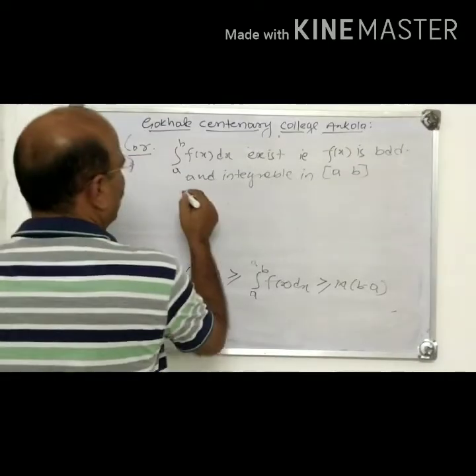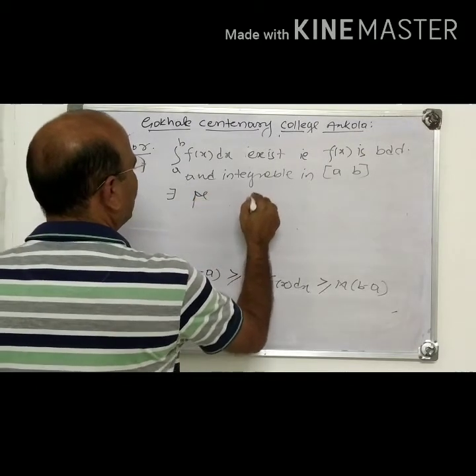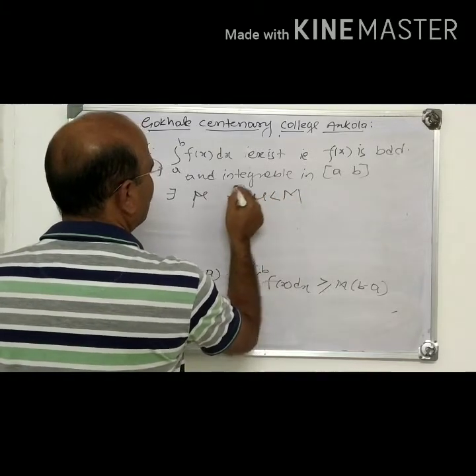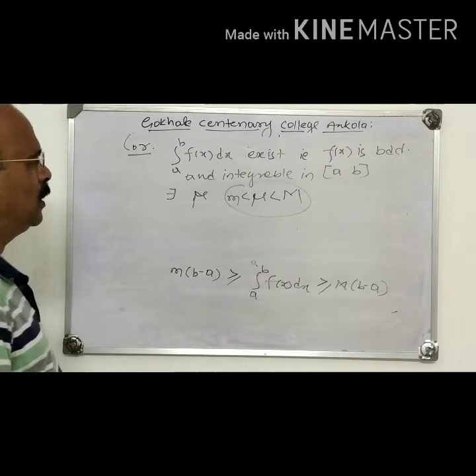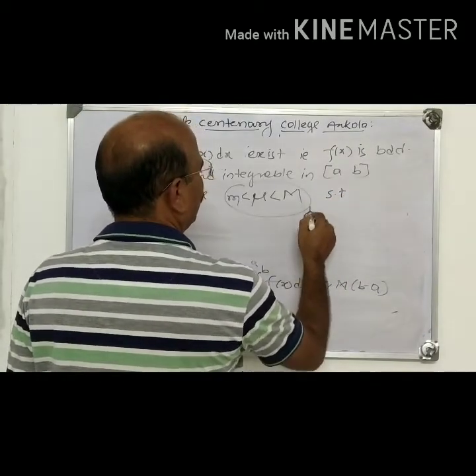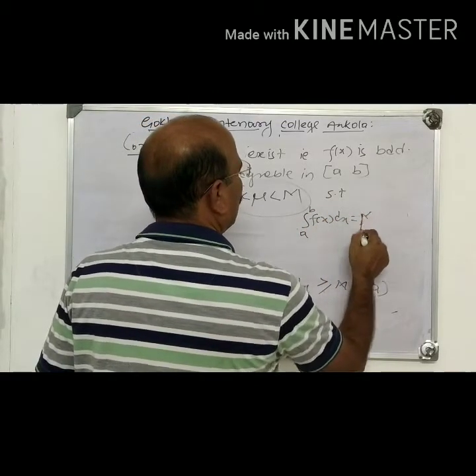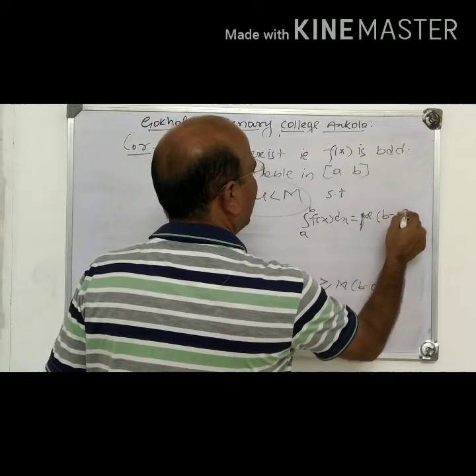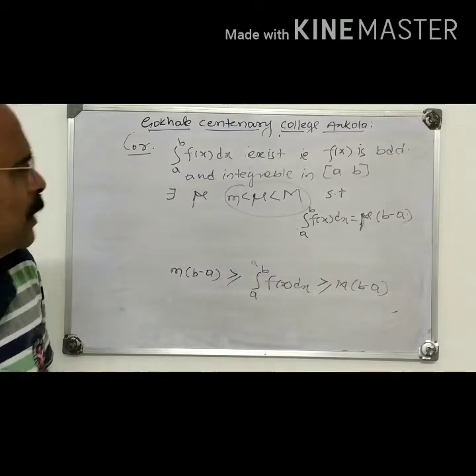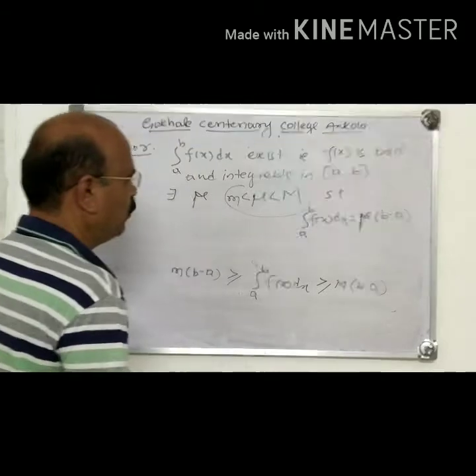Then there exists a number mu which lies between the bounds of f(x), such that the integral from a to b of f(x) dx is equal to mu into b minus a. This result directly follows from the above theorem.